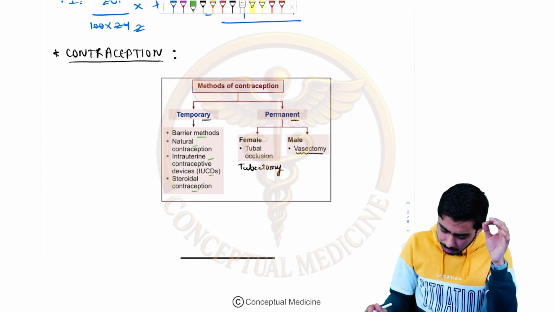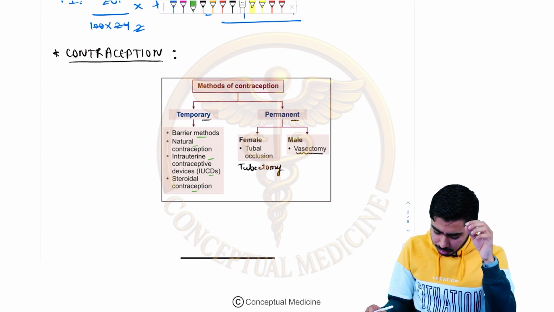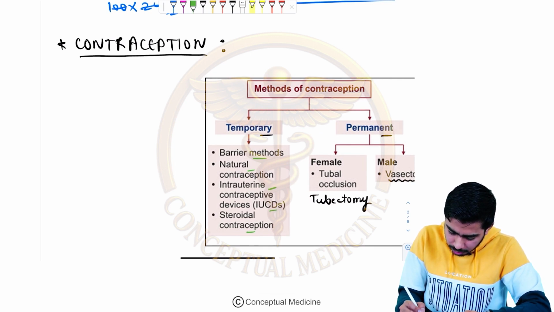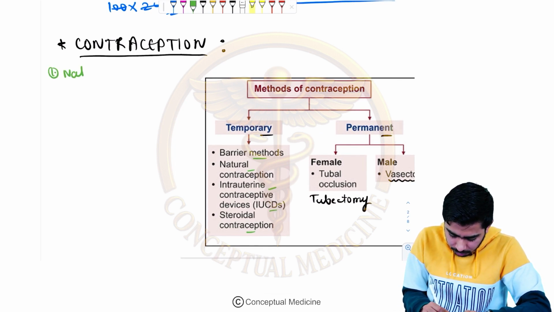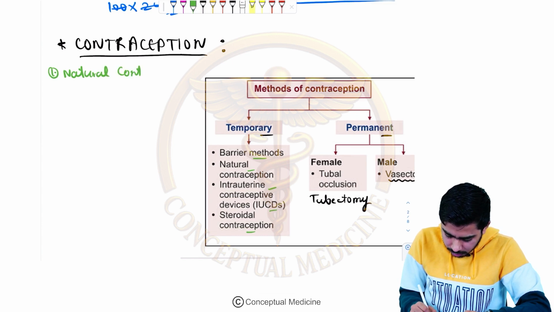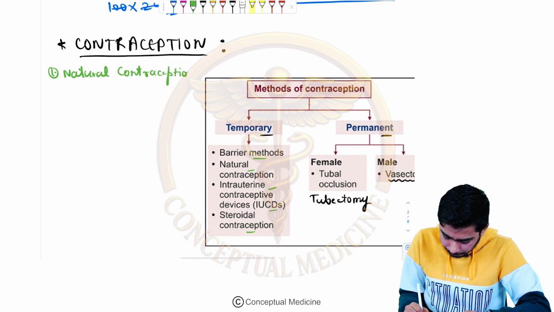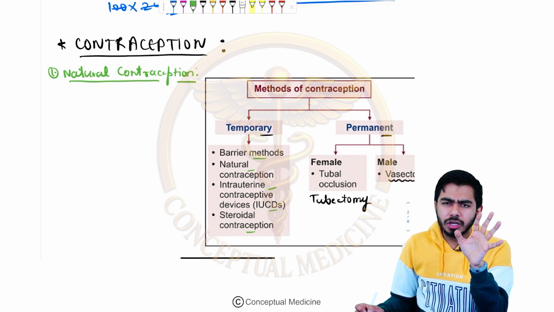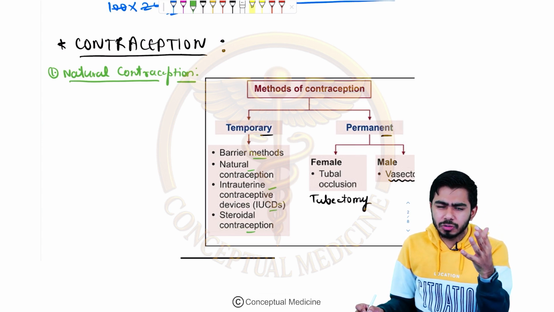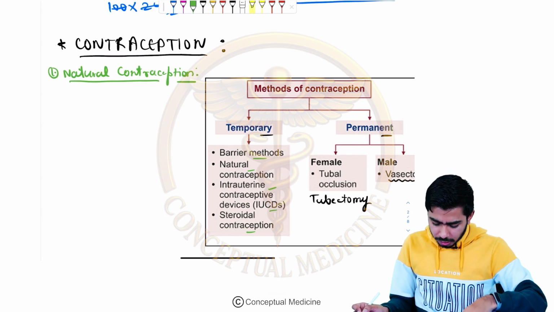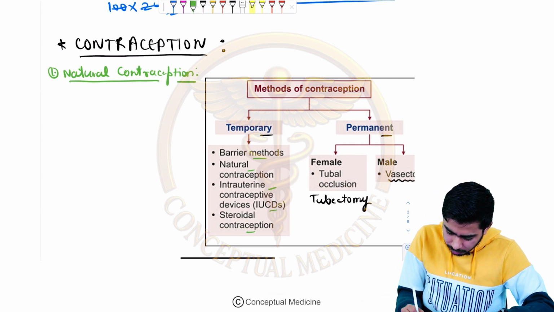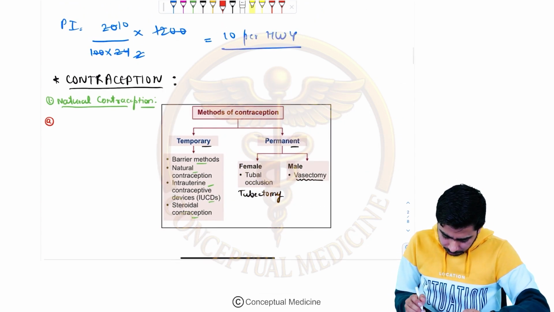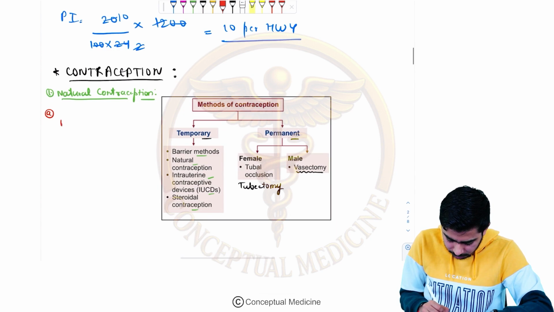So now I'm taking the very first one. Let me talk about the natural contraception first of all. In natural contraception, we are talking about some methods over here. They are not very safe methods to use, but still we should know about them, right? The first method I'm going to tell you is abstinence.